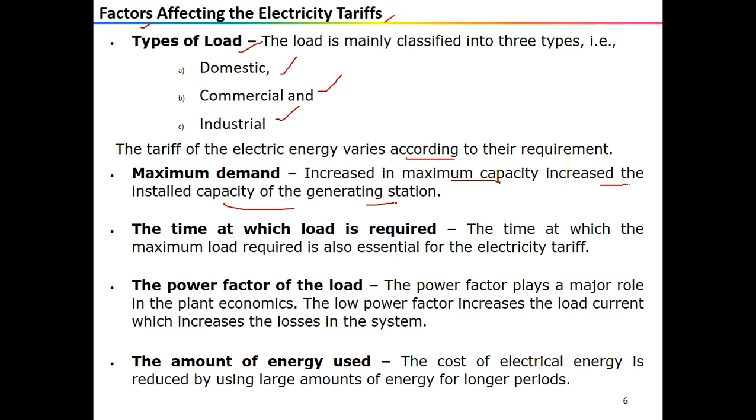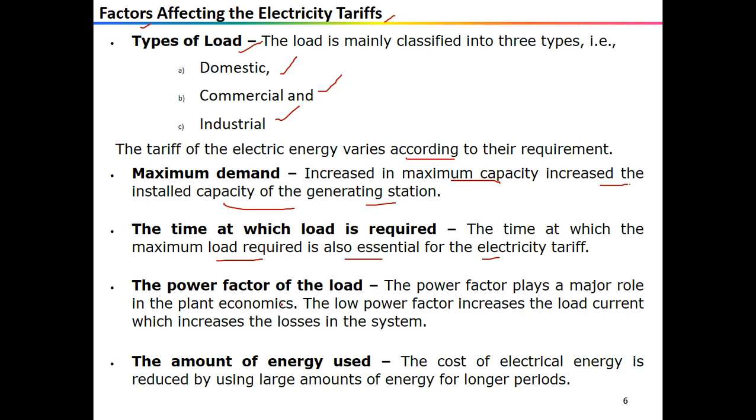It is also affected by the time at which the load is required, because if the maximum demand of the consumer coincides with the maximum demand of the system, then additional plant is required. And if the maximum demand of the consumer occurs during off-peak hours, then the load factor is improved and no extra plant capacity is needed. Thus the overall cost per kWh generated is reduced. So this also depends on the time.